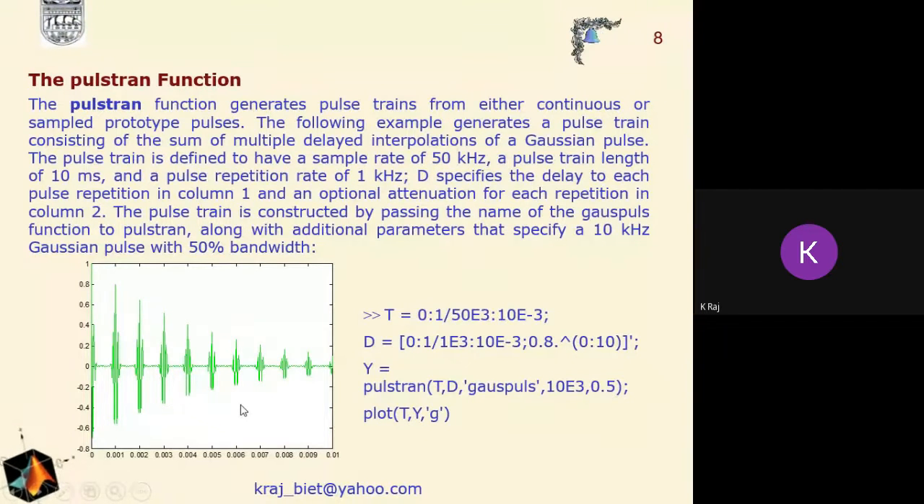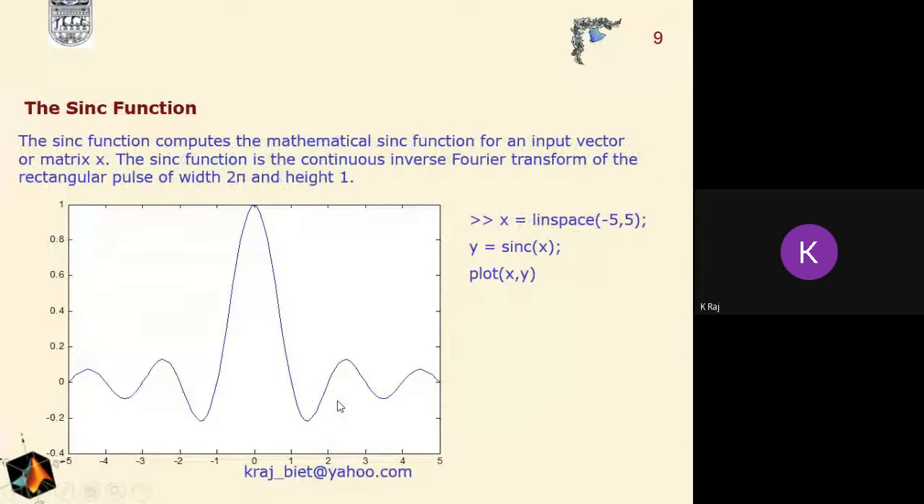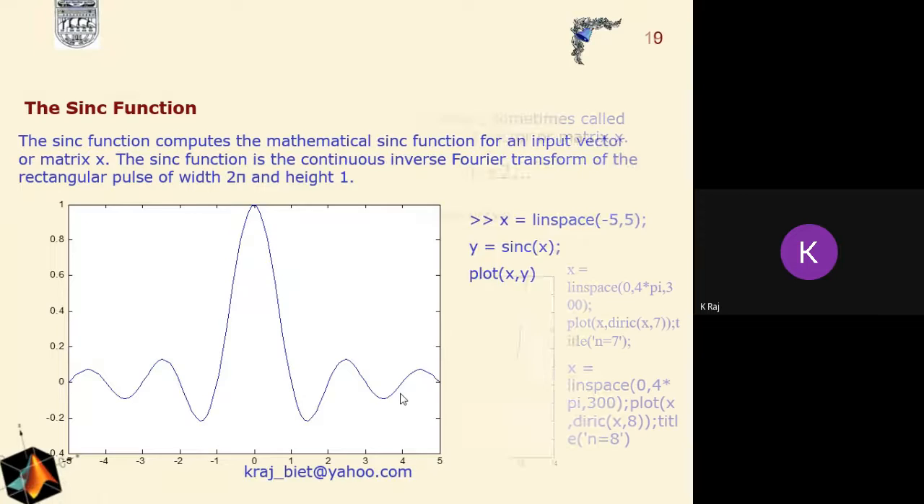So this is the graph that is plotted using the pulse train function here. Now if we are interested in generating the sinc function, it can be generated using the sinc command here. First we will define x, and then with the help of x we will generate the sinc function using the sinc command, and then we will use plot(x, y). This is the result of the plot(x, y) command related to the sinc function here.